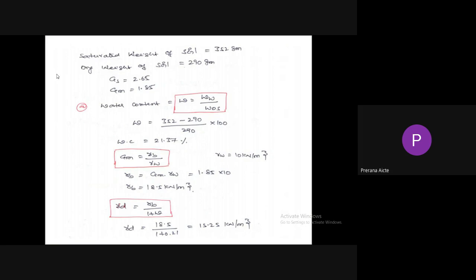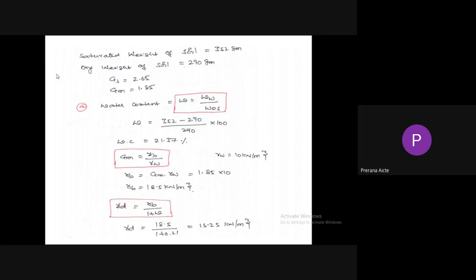So the weight of saturated soil is 352 grams. The dry weight of soil is 290 grams. G equal to 2.65 and Gm equal to 1.85. So water content equals weight of water divided by dry soil. How can we get the weight of water? By subtracting the dry soil from the wet soil. So 352 minus 290 gives the weight of water, divided by the weight of dry soil, 290. So water content equals 21.37%.